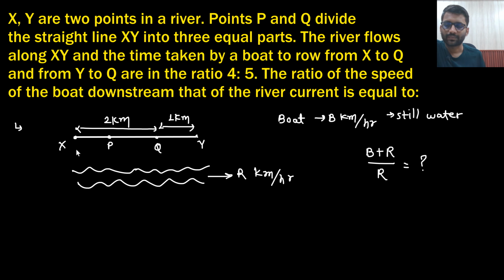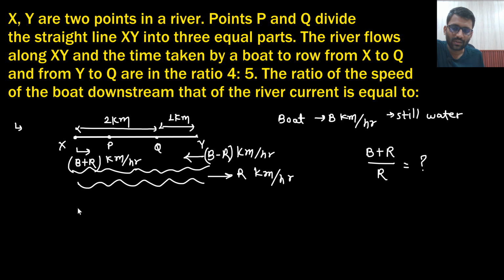So from point X, if you are moving towards Q, what will be the speed? If your boat is moving with the speed of b and the river is also supporting you, you are moving with the speed of b plus r. And here you are moving with the speed of b minus r, because the river is flowing in the opposite direction, kilometer per hour. They have given the ratio of the time taken.